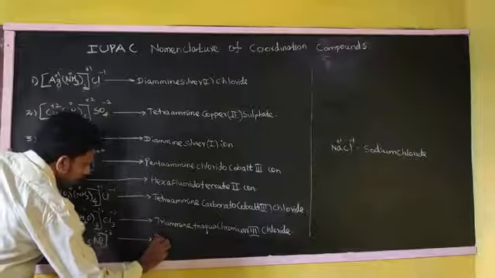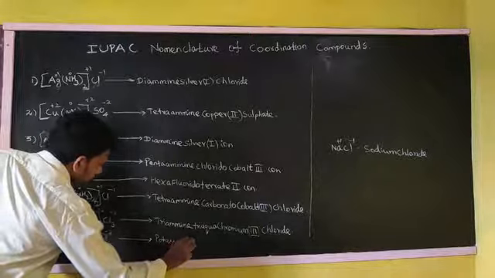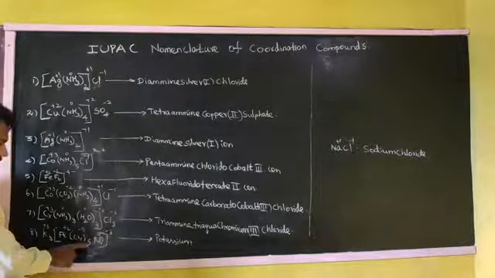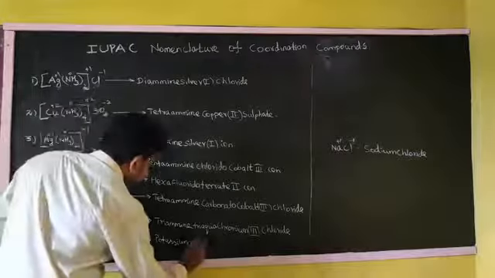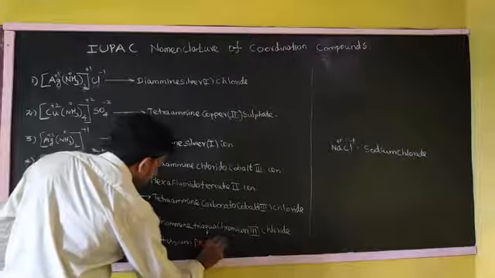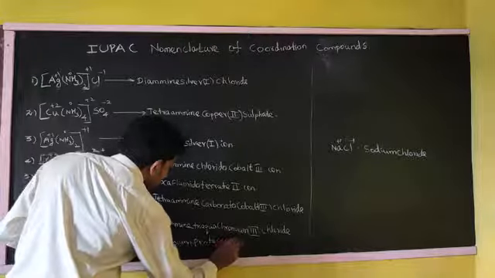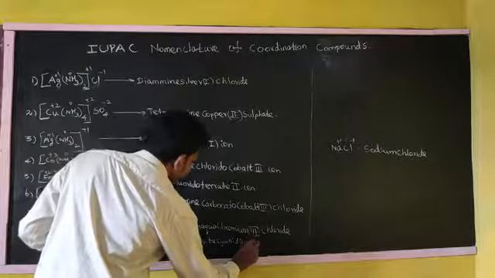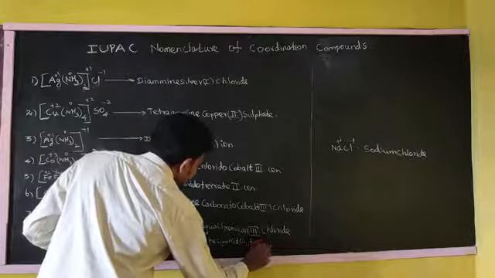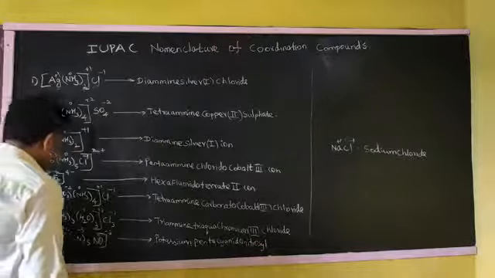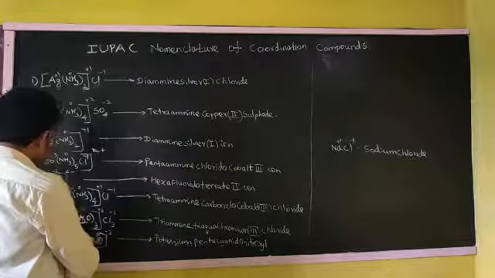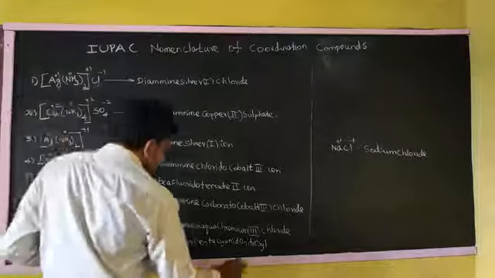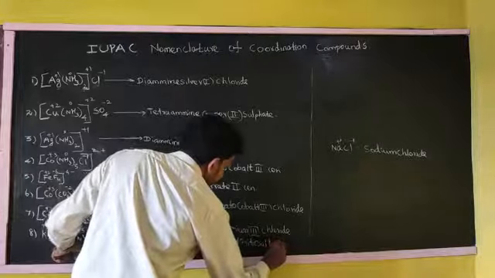So potassium, pentacyanido, nitrosyl, the coordination sphere charge is negative, so the ion we can write ferrate.